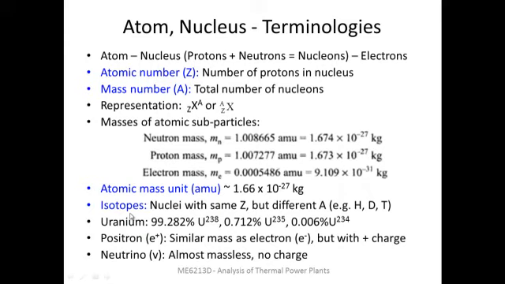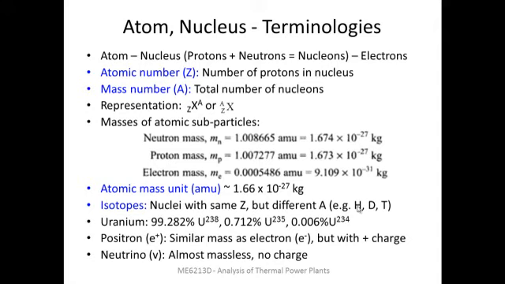Another term that we will often use is isotopes. These are nuclei having the same atomic number but different mass numbers. That means they have the same number of protons and electrons, but the number of neutrons will be different. For example, hydrogen has 3 isotopes. The most common one is called protium. So that will have no neutrons. Of course, the number of protons is always 1.